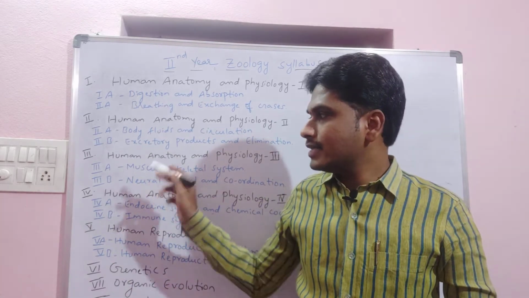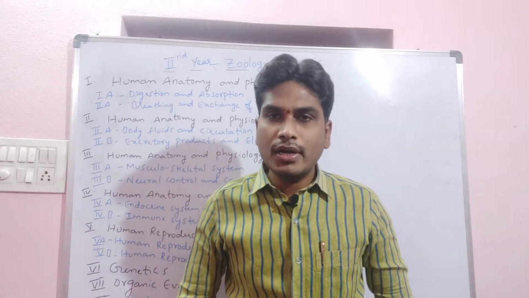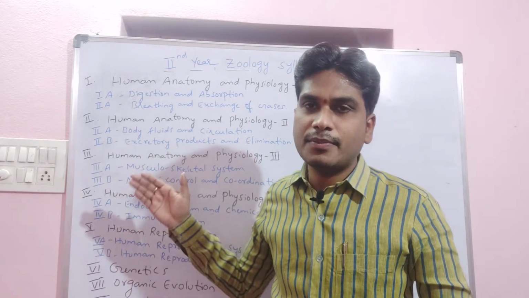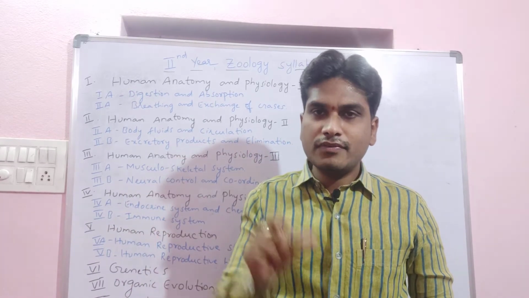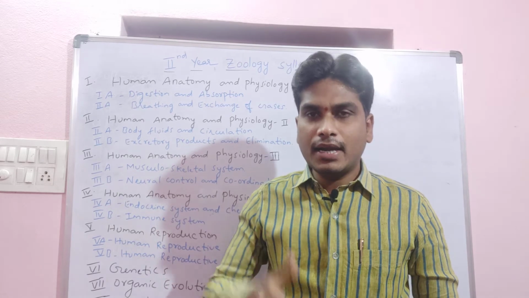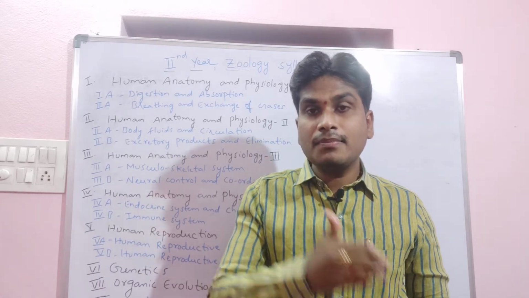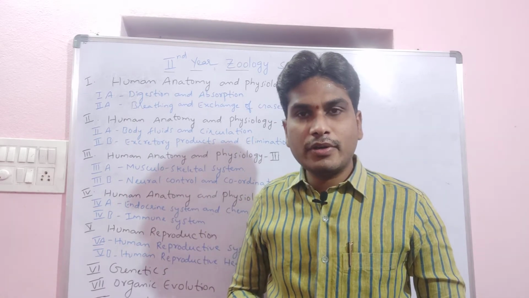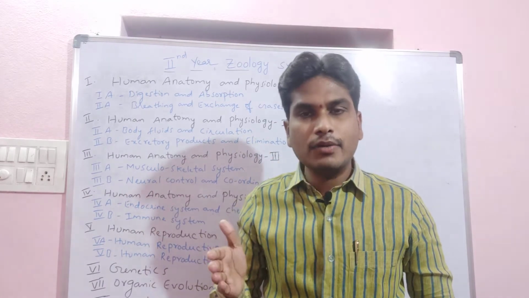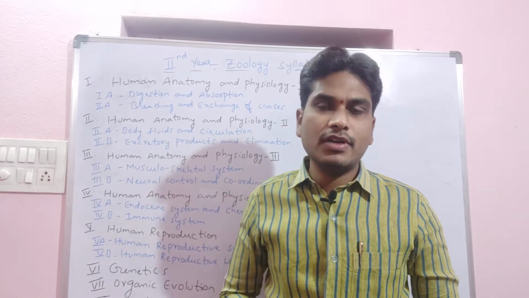And then the second lesson in the third unit will be neural control and coordination. The name itself indicates the nervous system. In this lesson we are going to discuss the structure of the human brain, the spinal cord, the central nervous system, peripheral nervous system, then autonomous nervous system, the spinal nerves, cranial nerves, and the difference between the peripheral nervous system and autonomous nervous system. All these things we are going to study.